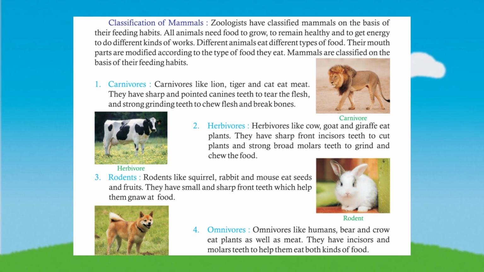3. Rodents. Rodents like squirrel, rabbit and mouse eat seeds and fruits. They have small and sharp front teeth which help them gnaw at food. 4. Omnivores. Omnivores like humans, bear and crow eat plants as well as meat. They have incisors and molars teeth to help them eat both kinds of food.